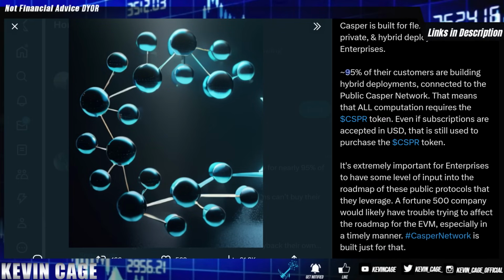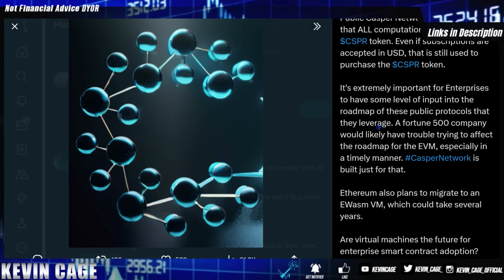This year, Casper said that about 95% of their customers are building hybrid deployments. Why is that a good thing? Because it connects directly to the public Casper network. So that means when these deployments are live, all computation connected to the public chain requires the Casper token. So again, every single transaction connected to the public network for security, whether they hash information, whether they have an NFT version of it on the public network that's still protected and private, whether it's to access public liquidity, the Casper token is the only way to make a transaction and have computation on the network.